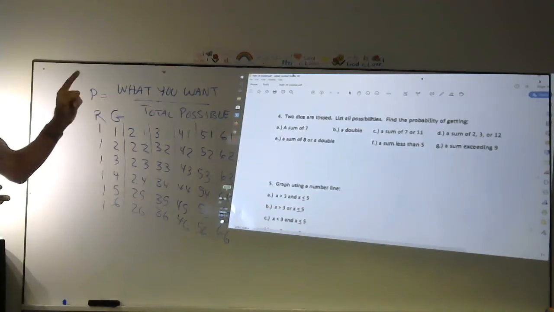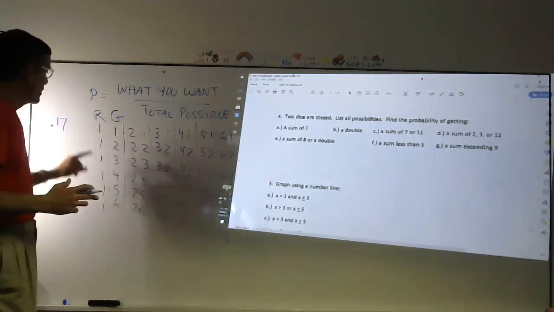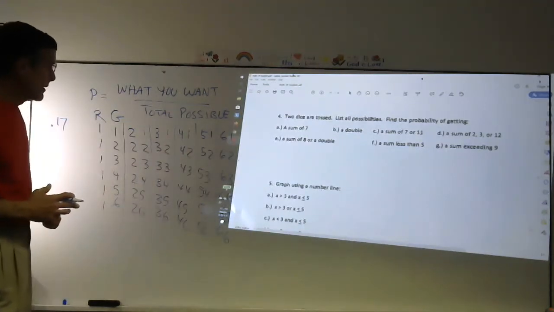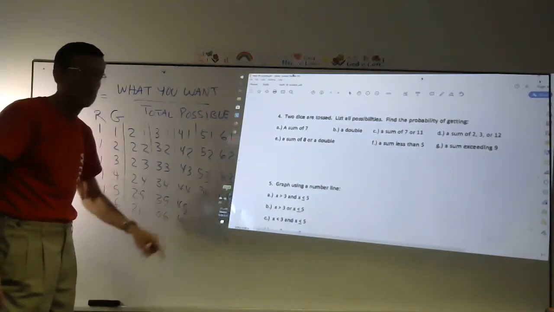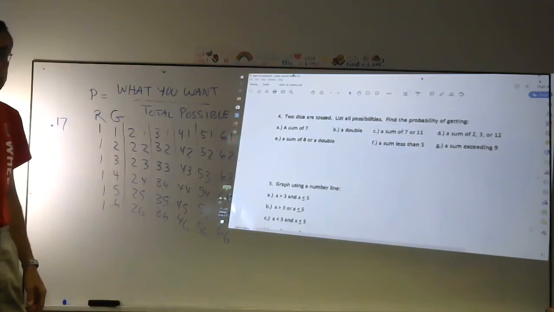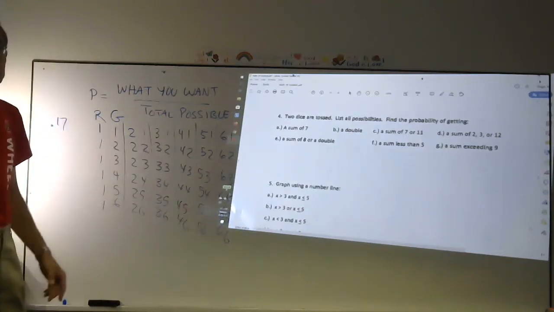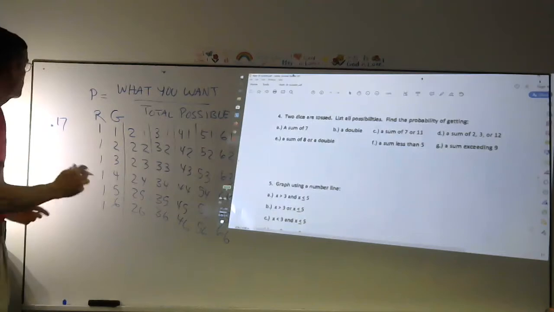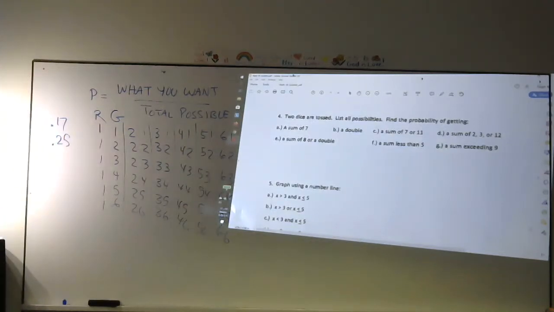How about a sum of 7 or 11? Could be 7, could be 11. 7, we know that there's 6 of them. How about getting an 11? Isn't an 11 either a 5 and a 6 or a 6 and a 5? Okay, so because I said or, you could have 6 of the 7s or 2 of the 11s, which would make a total of 9 out of 36. If you divide that, it's 0.25 or 25% of the time.